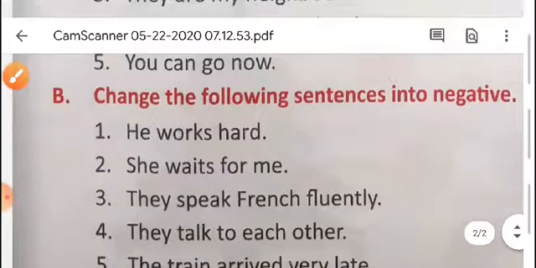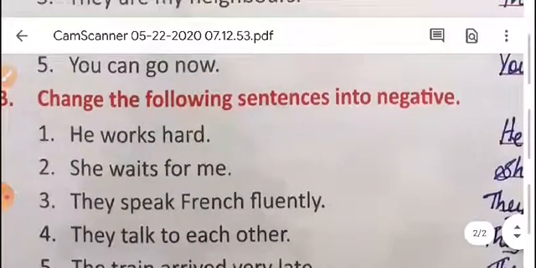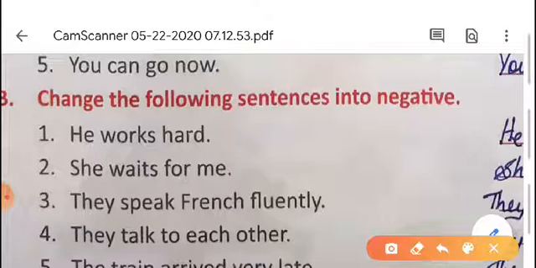Now exercise B, change the following sentences into negative. First question, he works hard. First we have to check if there is a helping verb or not. In this sentence there is no helping verb. We have to check the main verb, that is works. Is it present tense or past tense? Works is present tense.